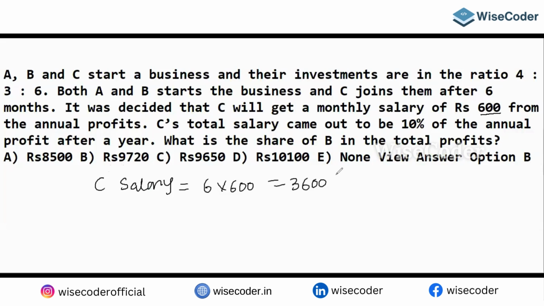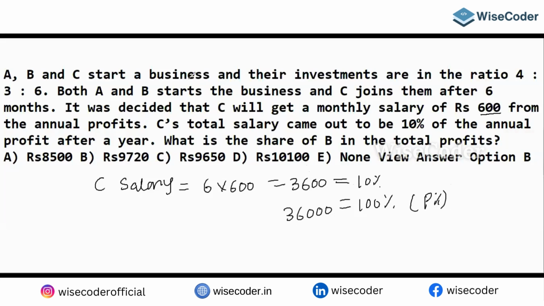And in the question they are saying this turns out to be 10% of the profit. When 10% is 3,600, then 100% is going to be 36,000. So this will become your total profit.